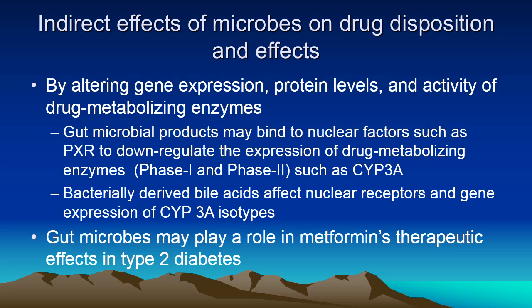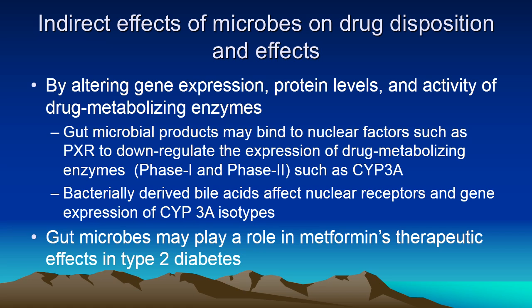Indirect effects of gut microbes on drug disposition are by altering the gene expression, protein levels, and activities of drug metabolism enzymes. This is done by certain chemicals made by the gut microbes that bind to nuclear receptors that downregulate the expression of drug metabolizing enzyme genes, for example, for cytochrome 3A enzymes.